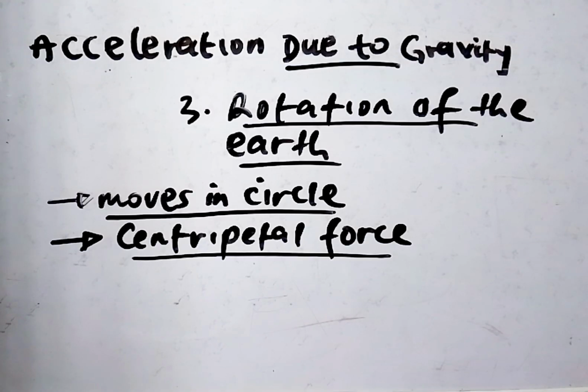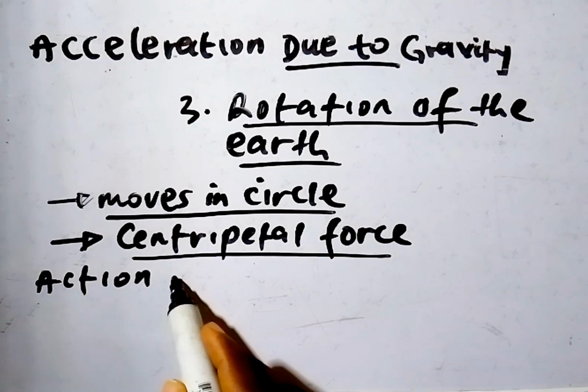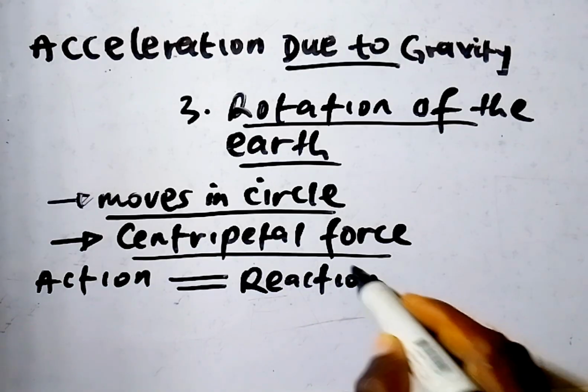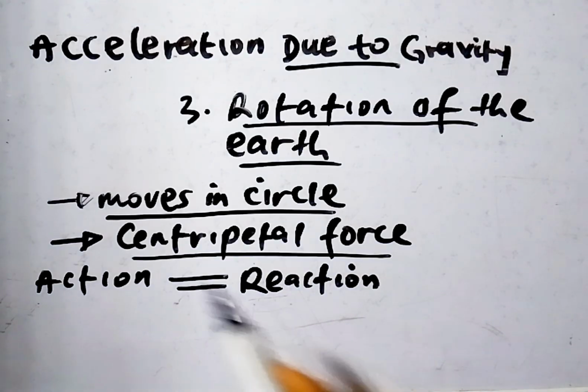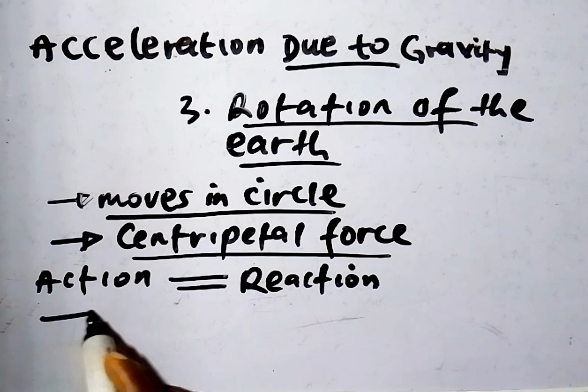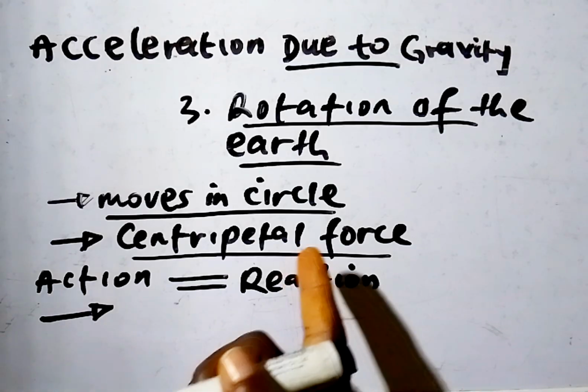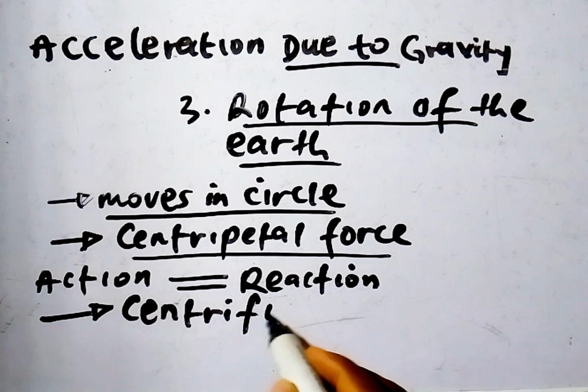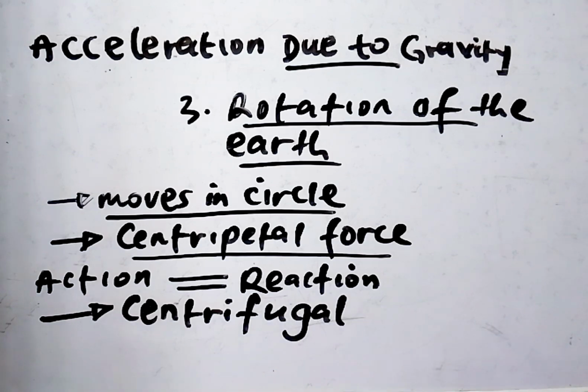But according to Newton's third law of motion, every action produces a reaction which is equal but opposite. So this centripetal force is going to produce another force that is in opposition to it, that is the centrifugal force.